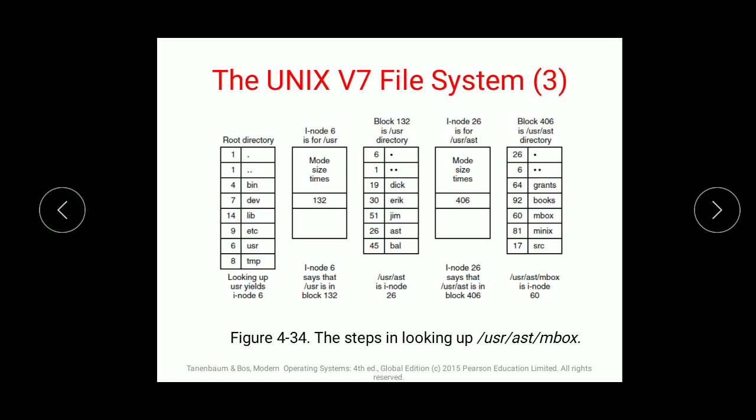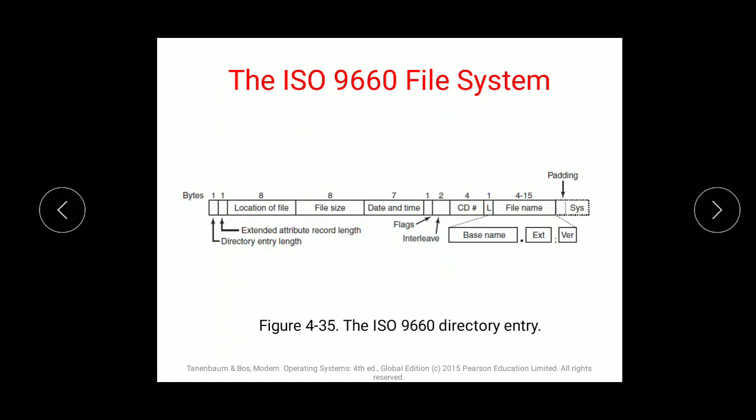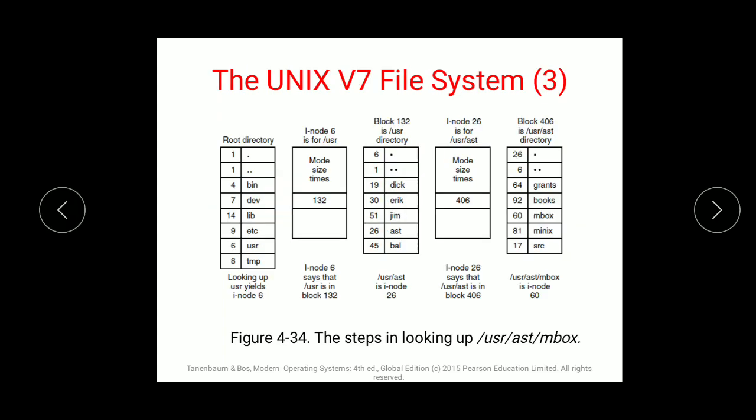Each directory system can be different, and then they are stored in different tables. The root directory has all the root users only. So this is the end of the Unix V file system.